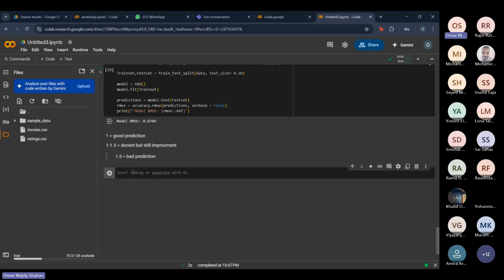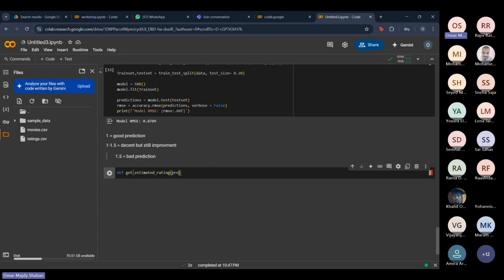So yeah, we're going to come to the last part of our workshop, which is actually making the predictions. We've built the model, we tested the model, and we measured how good our model performs. Now comes the part where we actually do the recommendations. So what we're going to do is define a function called get estimated ratings.